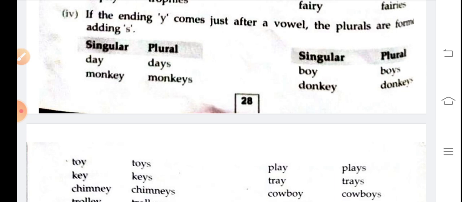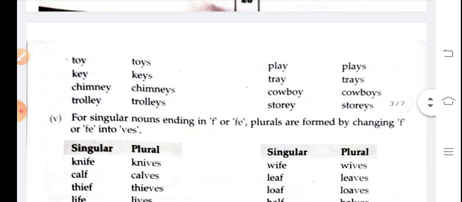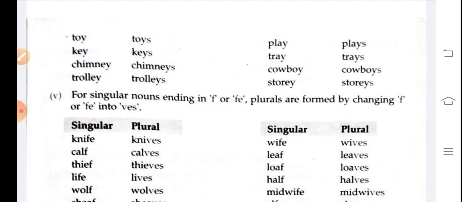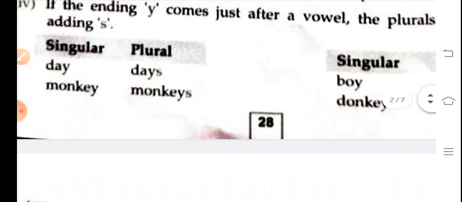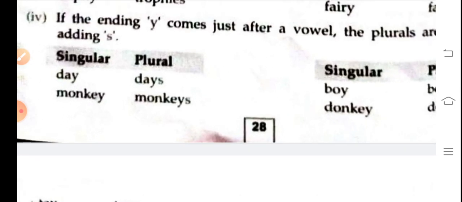You can see here in the word day, a is what? A is a vowel, so we will put only s to make the plural form. Many examples are there, students. You can see here toy, toys, chimney, chimneys, cowboy, cowboys. So you have to remember here, if there is a word ending in y that comes just after a vowel, the plurals are formed by adding s. You have to remember this one.